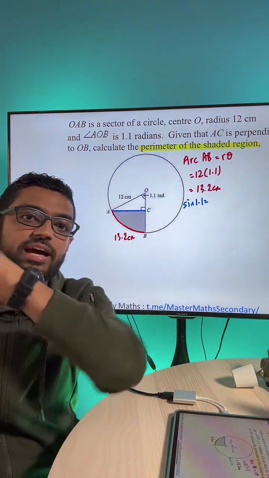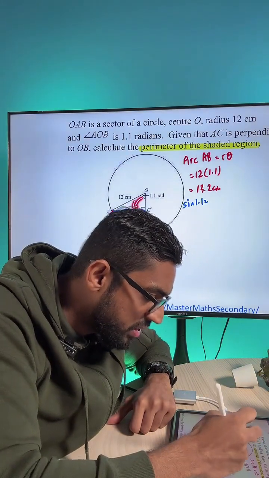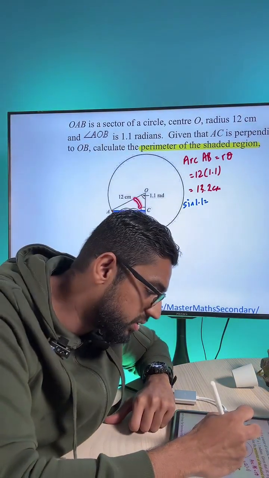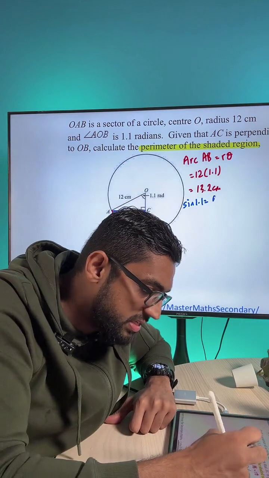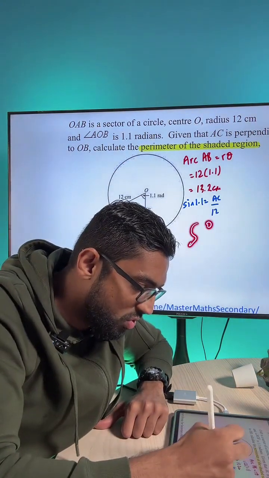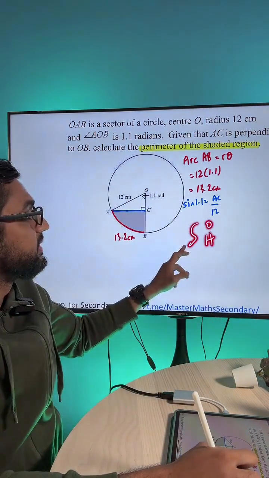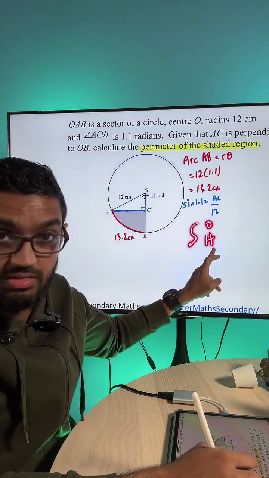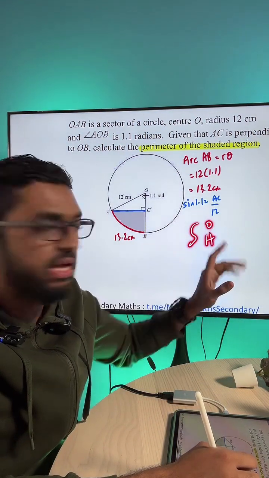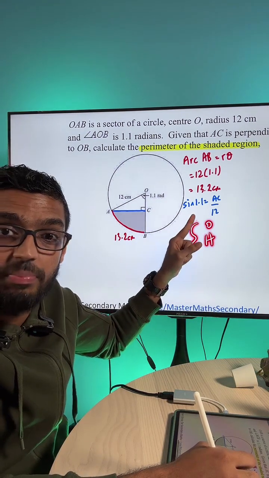Anyways, sine 1.1, what happens? It is going to be the opposite length, which is AC, over the hypotenuse, which is 12. So AC over 12. All I'm doing is SOH: sine is equal to opposite length over hypotenuse length. Obviously, sine, cosine, and tangent must be accompanied by an angle.